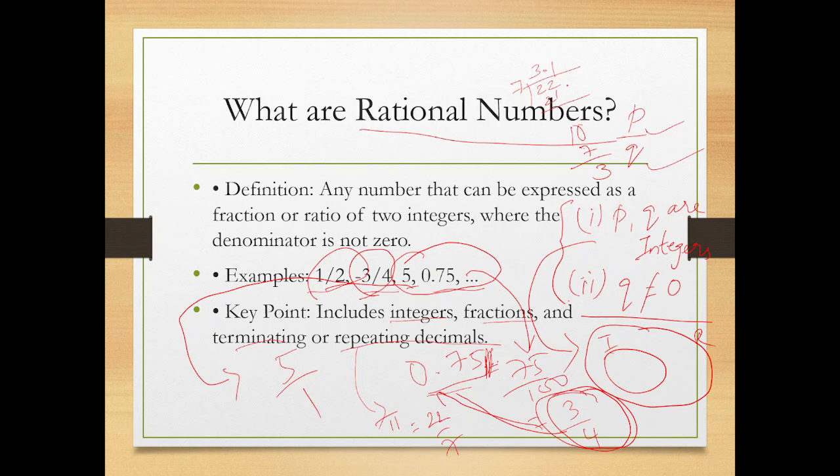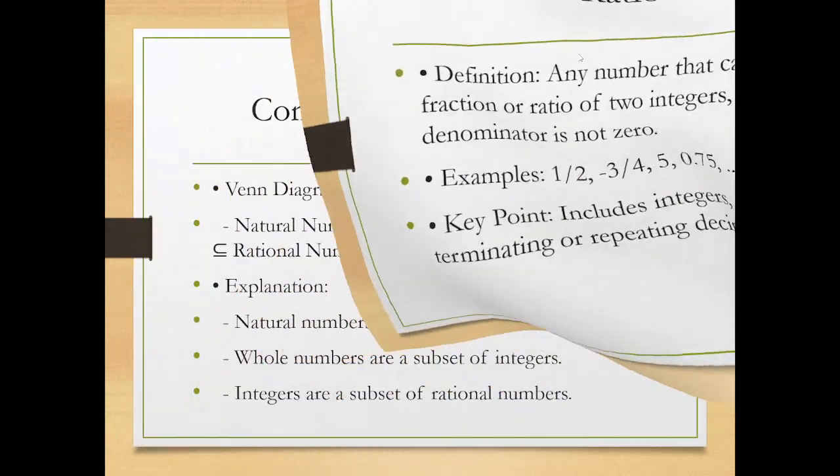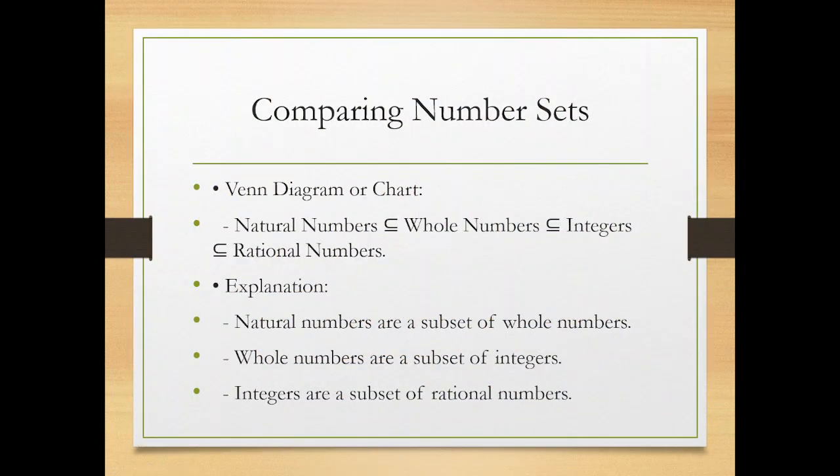And this is not repeating decimal, but still it is non-terminating decimal. This may be an example of non-terminating decimal. So repeating decimal means 2.343434. So that is an example of repeating decimal.